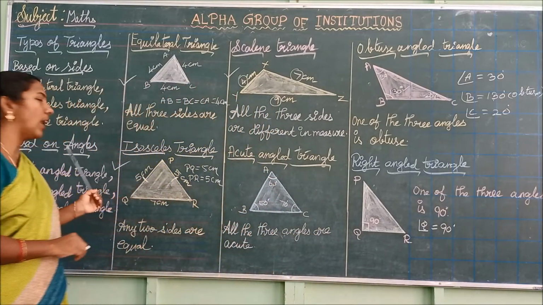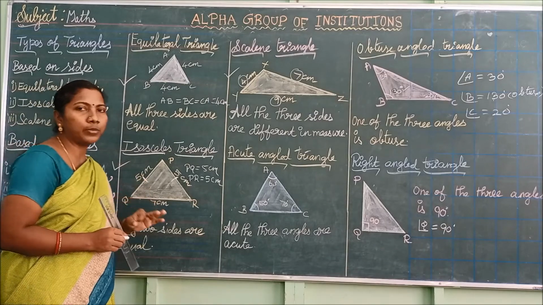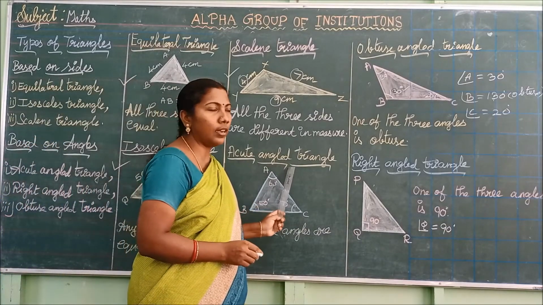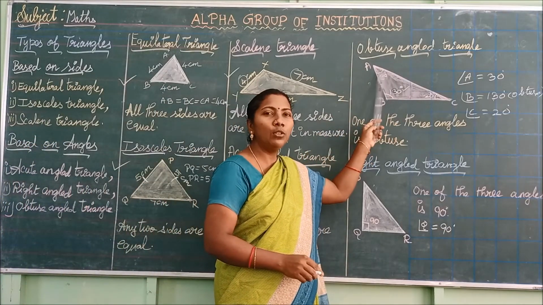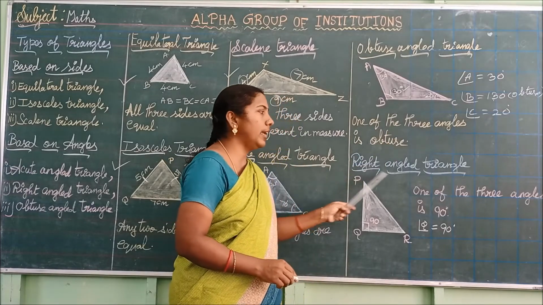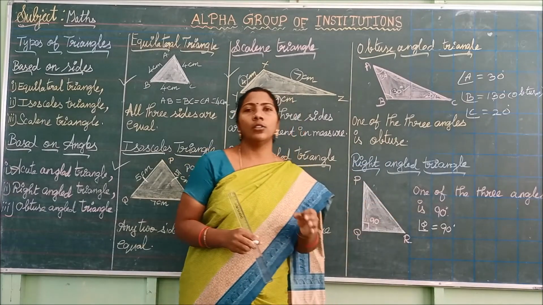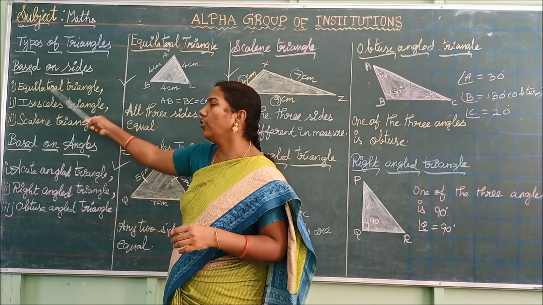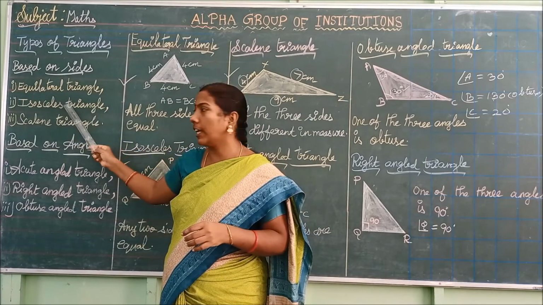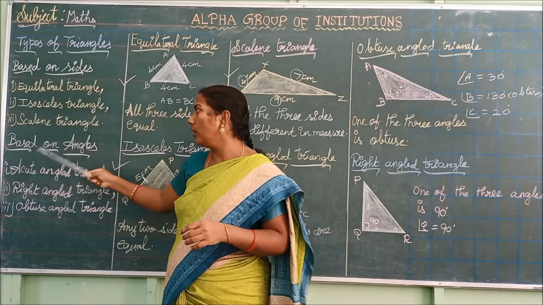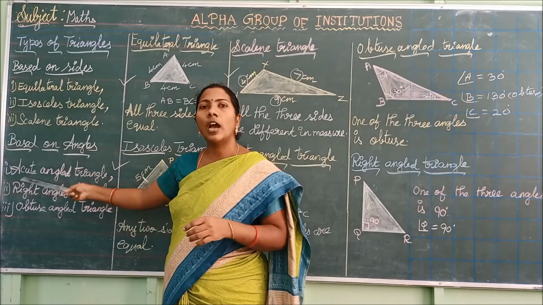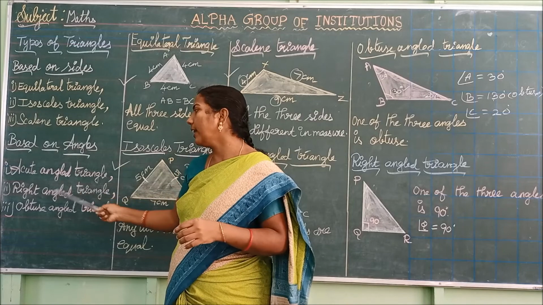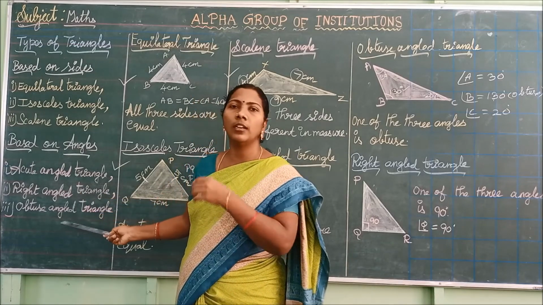So based on angles, we have three types of triangle. One is acute angled triangle, next obtuse angled triangle, and right angled triangle. So totally we have six types of triangle. What are they? Based on sides: equilateral triangle, isosceles triangle, scalene triangle. Based on angles, we have acute angled triangle, right angled triangle, obtuse angled triangle.